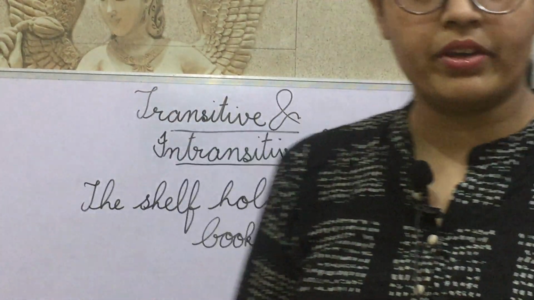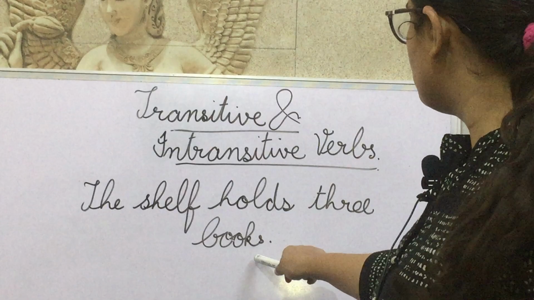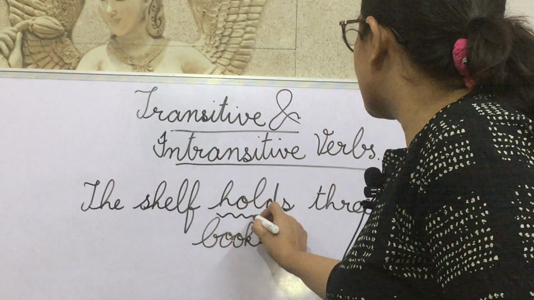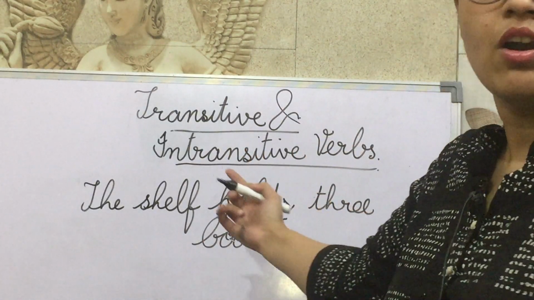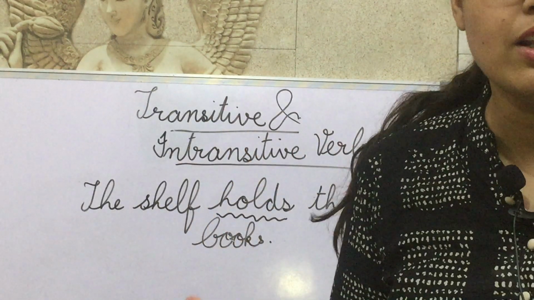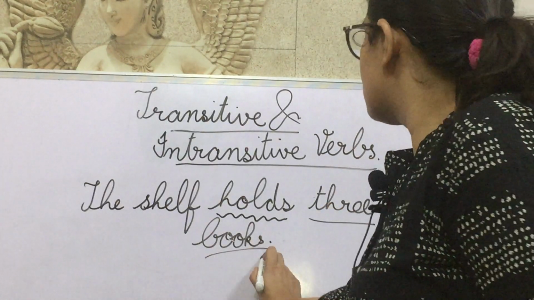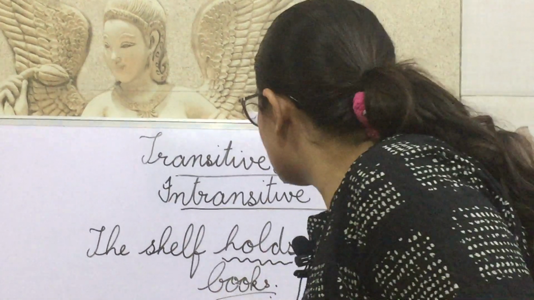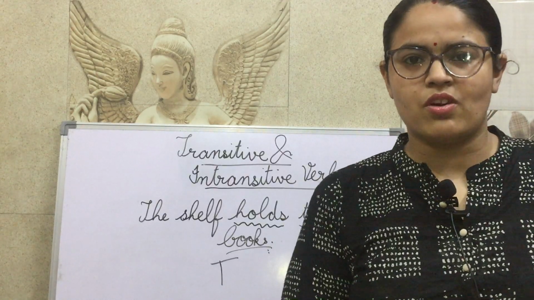So the first rule of a transitive verb is that the verb should hold an object. In the sentence, the verb holds, but what is it holding? It is holding 3 books. That is our object. So this becomes the transitive verb.